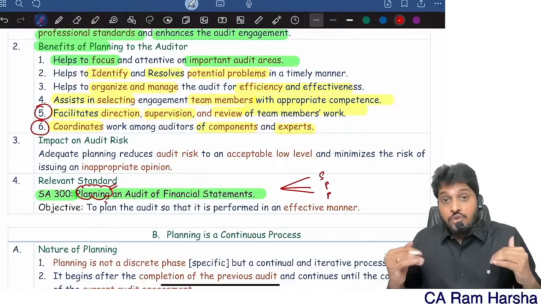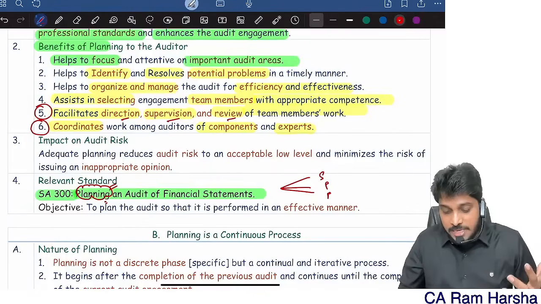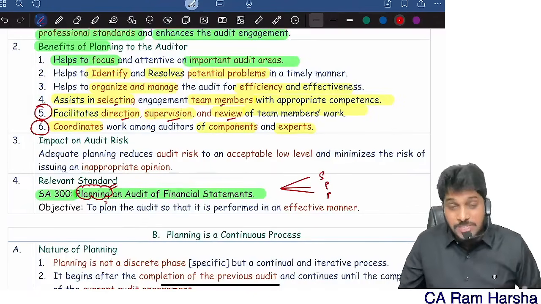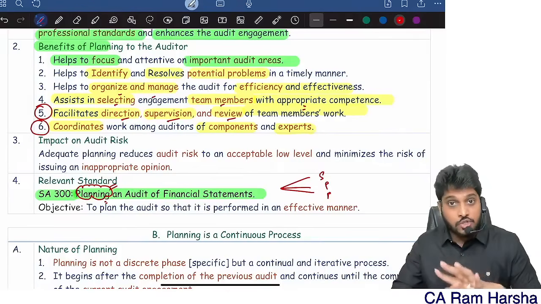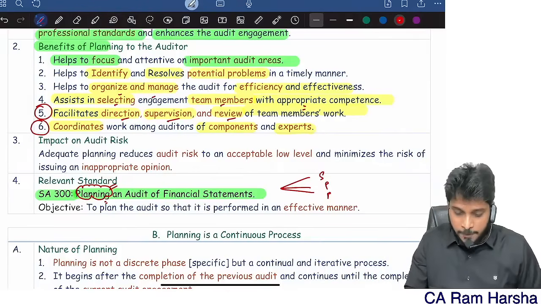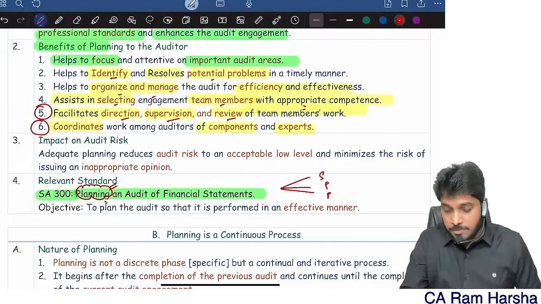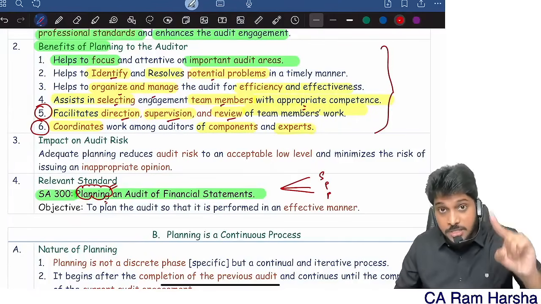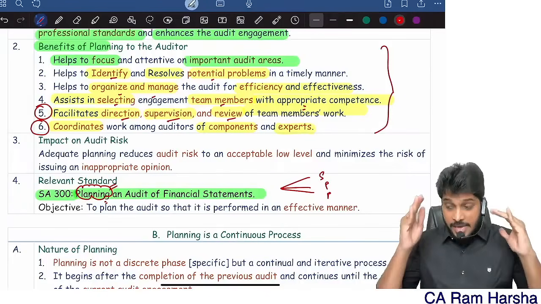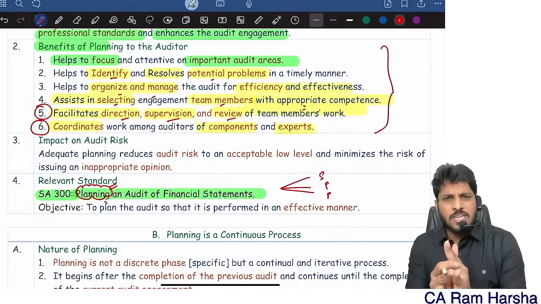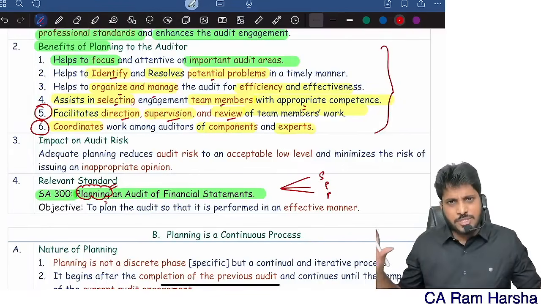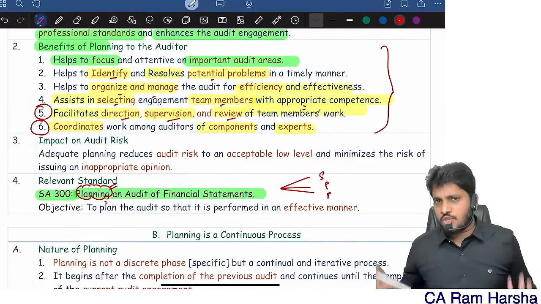It helps you to direct, supervise and review team members' work. It helps you to select team members with the right competences. It helps you to organize and manage the audit so that you can do an efficient and effective audit. It helps you to identify potential problems in a timely manner. Remember, these are planning benefits. Planning means the entire strategy, audit plan, audit program, whatever you take, they're all part of the planning process. Generally, these are planning benefits.